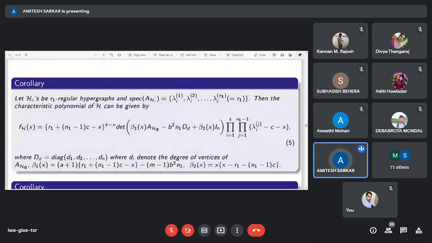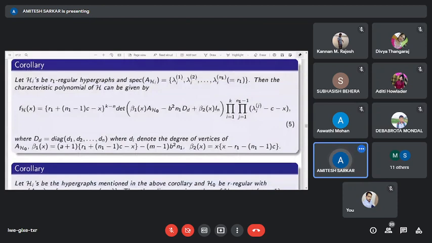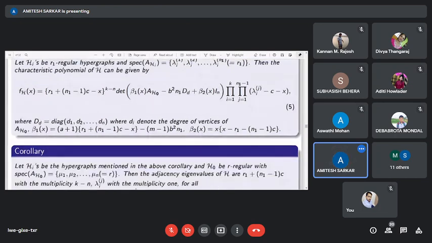As a corollary of this theorem, if we consider Hi's are r1-regular, and the cardinality of the vertex set of Hi's is n1, then using the eigenvalues of A_Hi, we can write the characteristic polynomial of H by this, where all of the Hi's are r1-regular and the cardinality of the vertex set is exactly equal to n1.